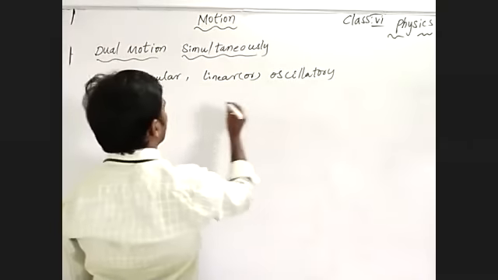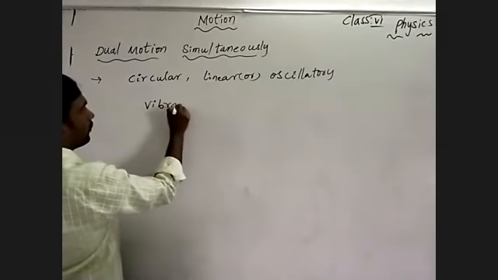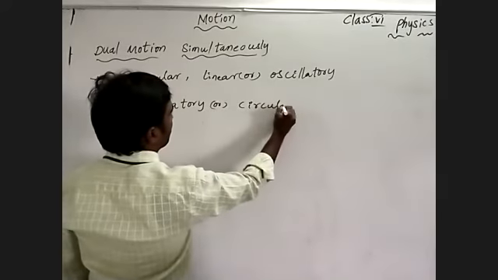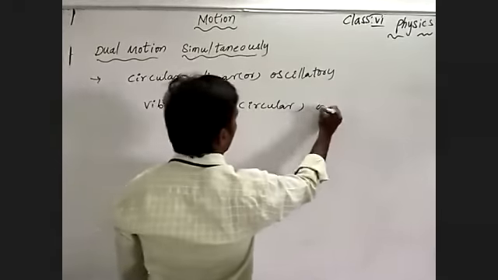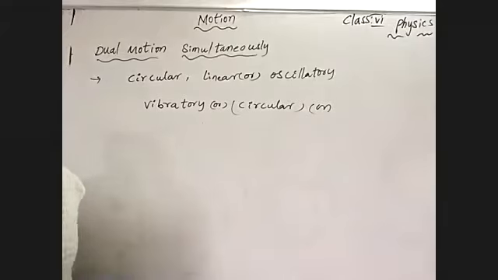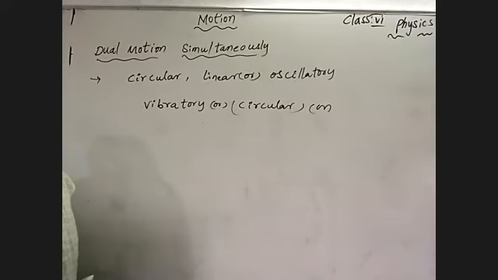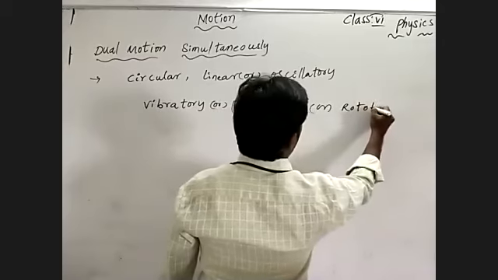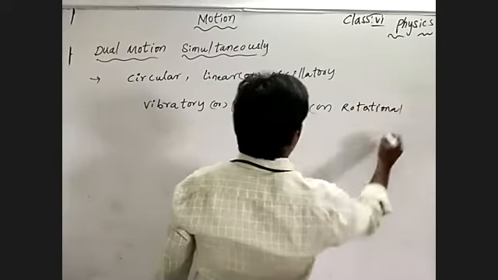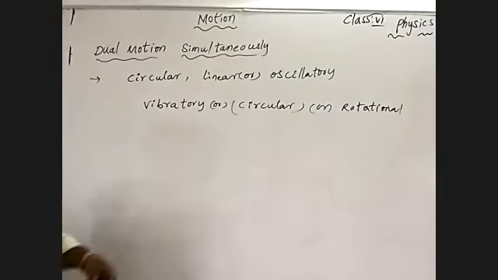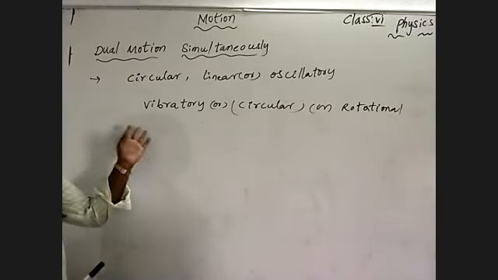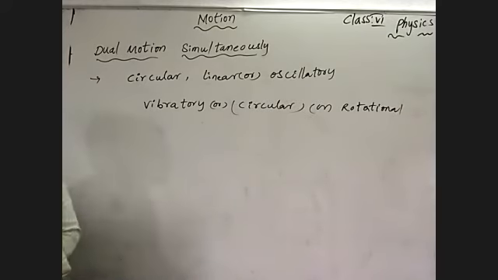Such motions can be circular, linear, oscillatory, or linear, oscillatory, vibratory, or circular, rotatory or rotational motion. How will they act?